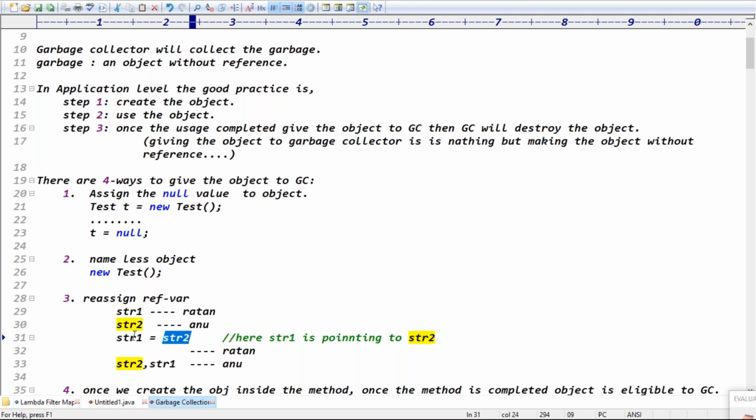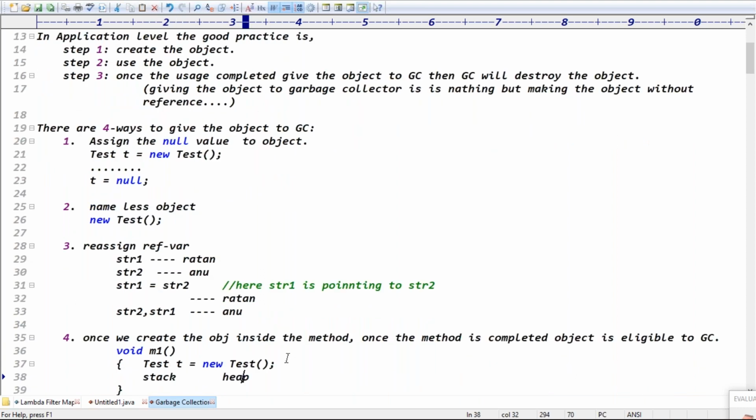Exactly. If str1 is pointing to str2's object, now str1 and str2 both are pointing to one object, right? Now does the Ratan object contain any reference? There is no reference, right? If the Ratan object has no reference, then this object is eligible for the garbage collector, right? Exactly, guys. So you are just making an object without reference. That's it, guys. Good.